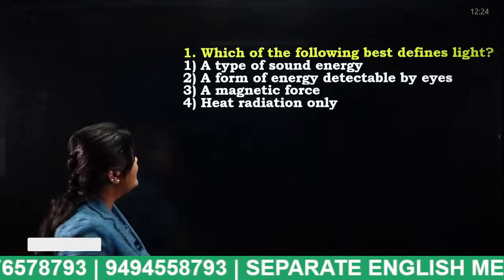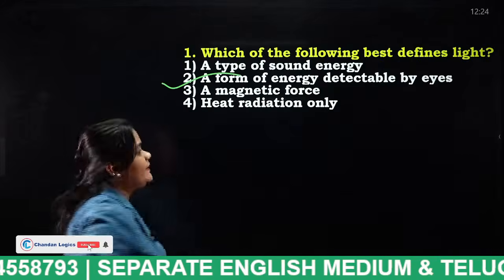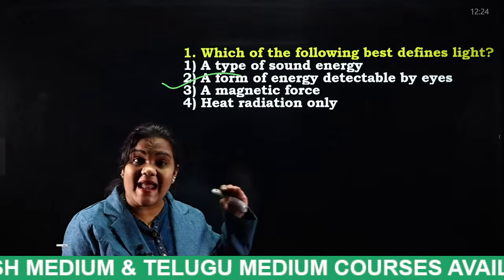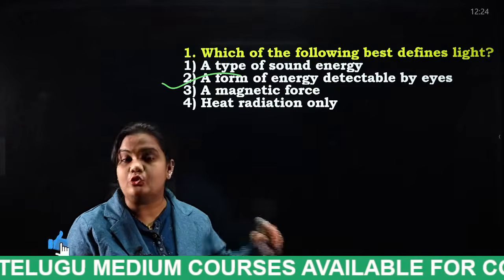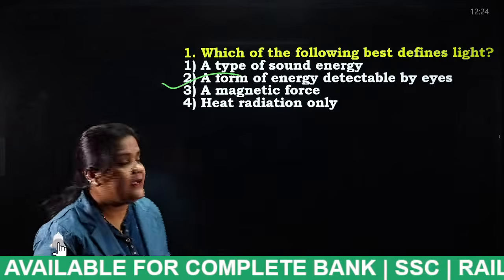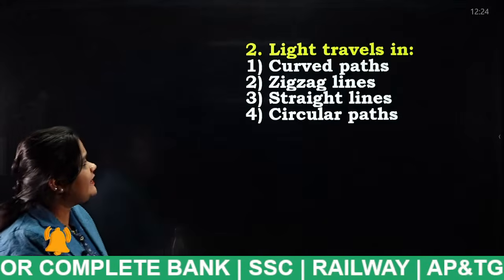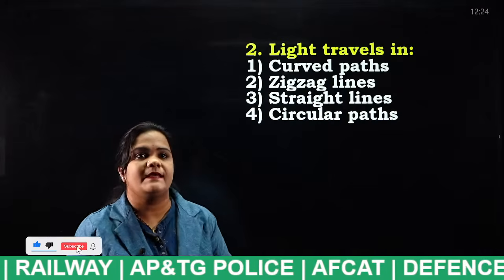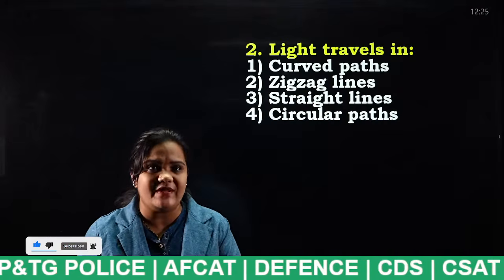Light is nothing but a form of energy detectable by light. One thing you have to remember is that light does not require any medium to travel, but sound requires a medium to travel. Okay, next. Light rays travel in curved paths, zigzag lines, straight lines, or circular paths. Tell me, students, what is the answer for this question?